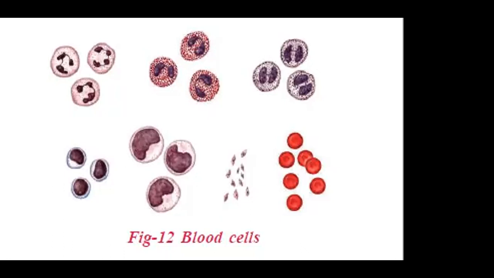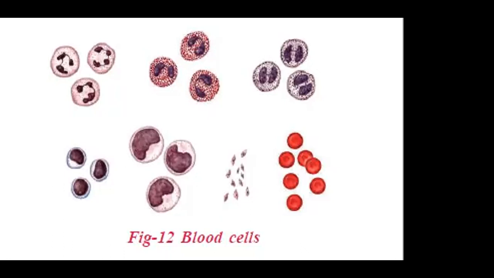So the second type of cells present in blood are white blood cells. These cells do not have hemoglobin, hence they are colorless and called leukocytes. These cells are less in number when compared to the RBC. There are two types of white blood cells: granulocytes and agranulocytes.